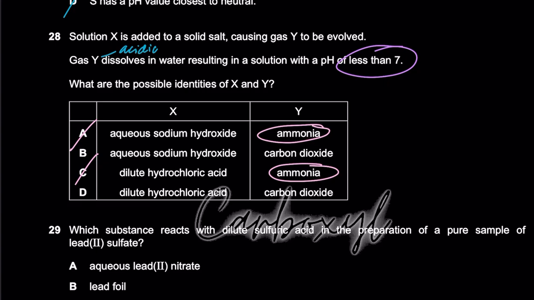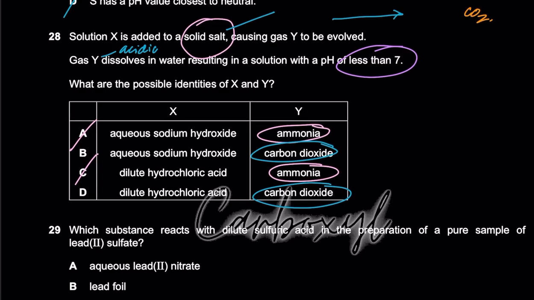Now between B and D, it's saying that solution X is added to solid salt. Now obviously, what should the solid salt be in order for it to give you carbon dioxide? Because we know that the gas Y is now going to be carbon dioxide, right? So what should solution X be? What should solid salt be in order to react with solution X to give you a gas which is carbon dioxide? Carbon dioxide कैसे बनेगा? If you take solution X and you add solution X, अब option आपके पास सोडियम हाइड्रोक्साइड है और dilute हाइड्रोक्लोरिक एसिड है. HCl अगर मैं एक solid salt के साथ react करूं, let's say X, उसके साथ react करूं, so carbon dioxide might be formed, right?